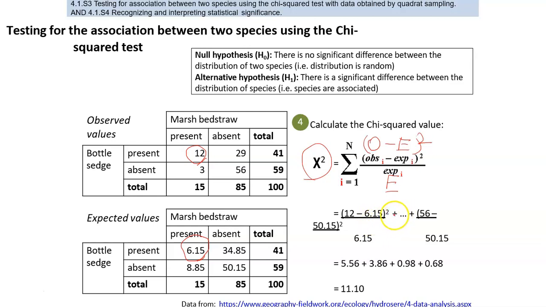which is 6.15, plus, and again in the next one, observed minus expected squared divided by expected, and again the next one. You will do this for all of them, for all the plants, based on the observed and expected. For each one, observed minus expected, divided by the expected.